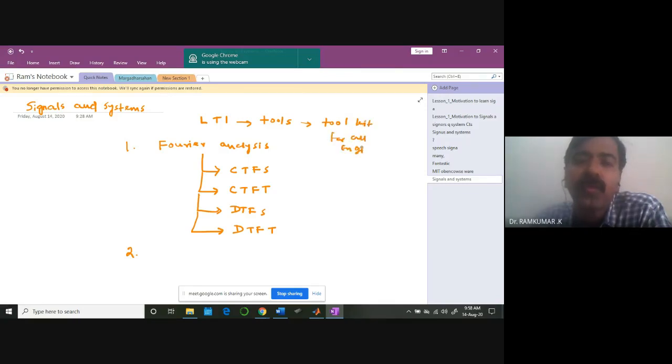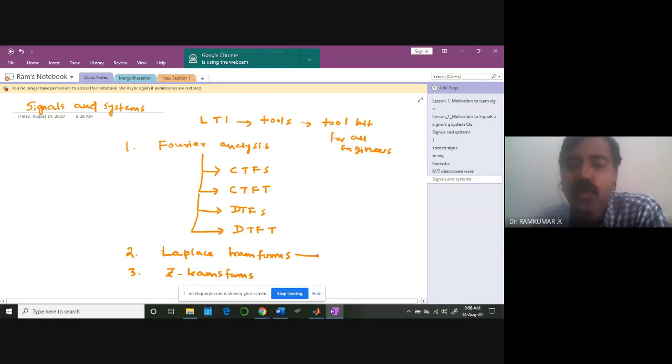So whatever you are learning in this subject, you will be applying it in different domains. Okay, keep that in mind. So a thorough understanding, that's why I'm putting a lot of emphasis. A good understanding about all this will help you a lot. So Fourier analysis, in fact, you will be learning, and you might have already learned about Laplace transforms. Another mathematical tool. Then you will be learning about something like Z transforms.